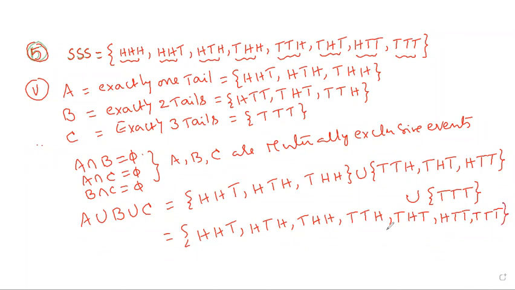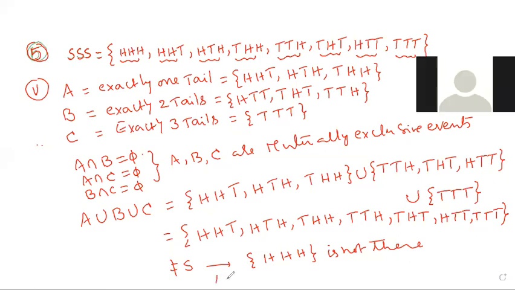It is not equal to the sample space. Why is it not equal to the sample space? Triple head is not there. So therefore it is not equal to the sample space. Therefore A, B, C are not exhaustive events.